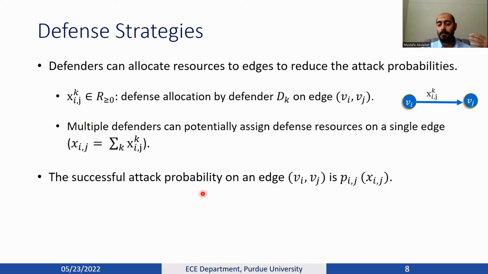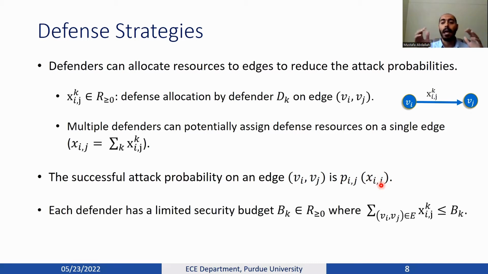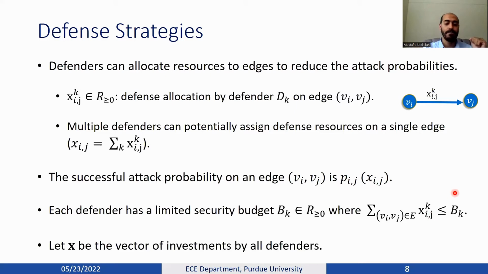Therefore, the successful attack probability would ideally be a decreasing function of the total investment xij on that edge. We also capture the real world scenario that each defender does not have an infinite budget, but a limited security budget Bk, where the summation of all of my security investments is upper bounded by this Bk.